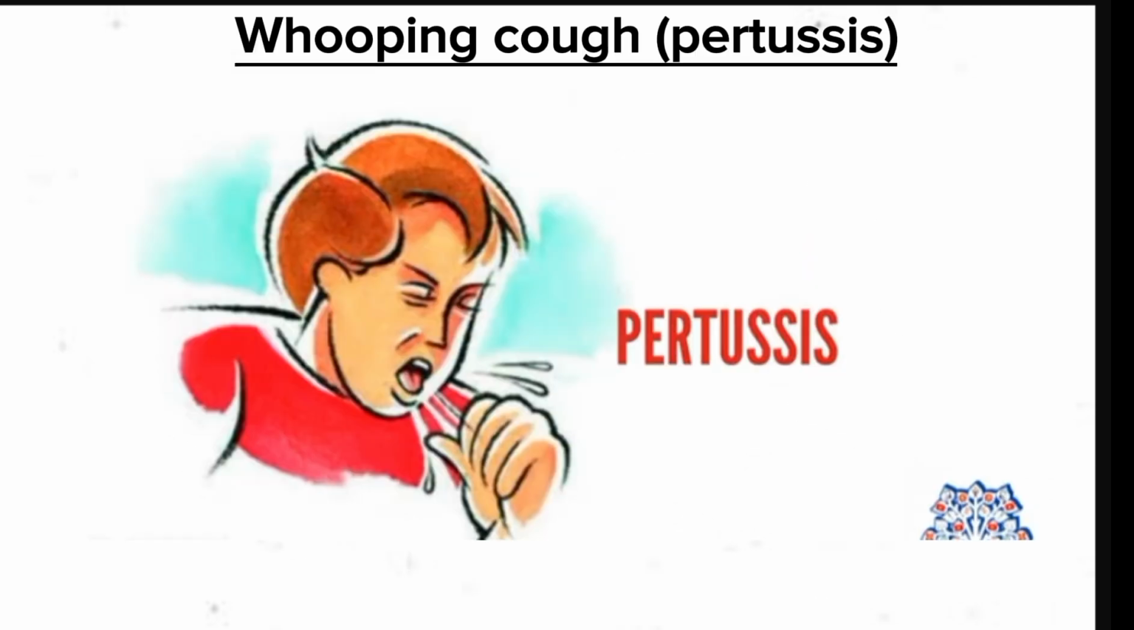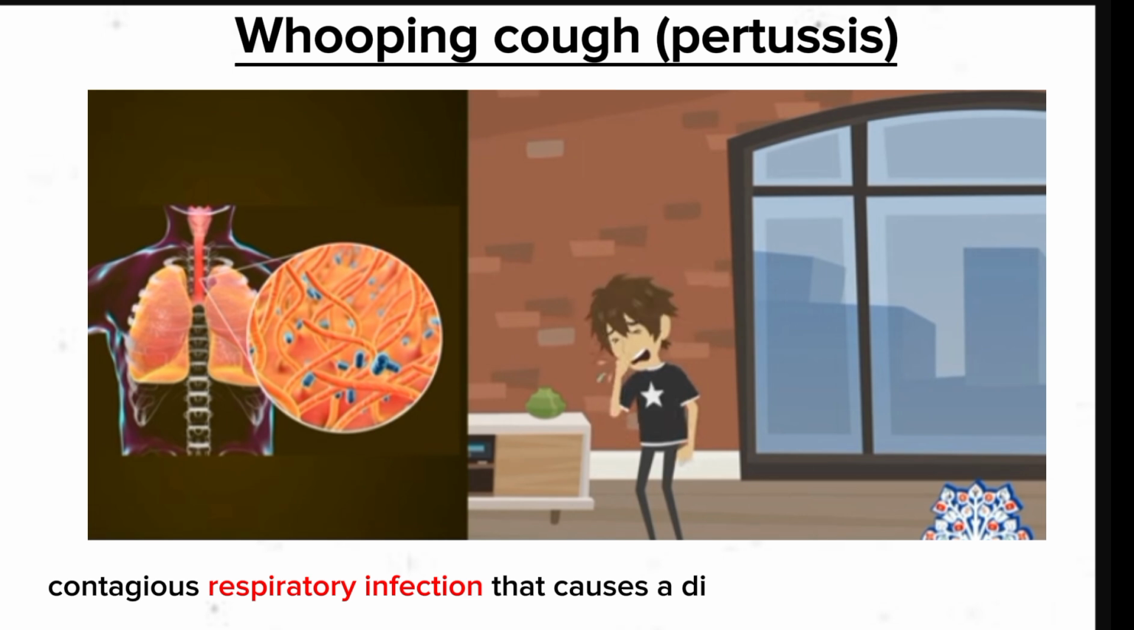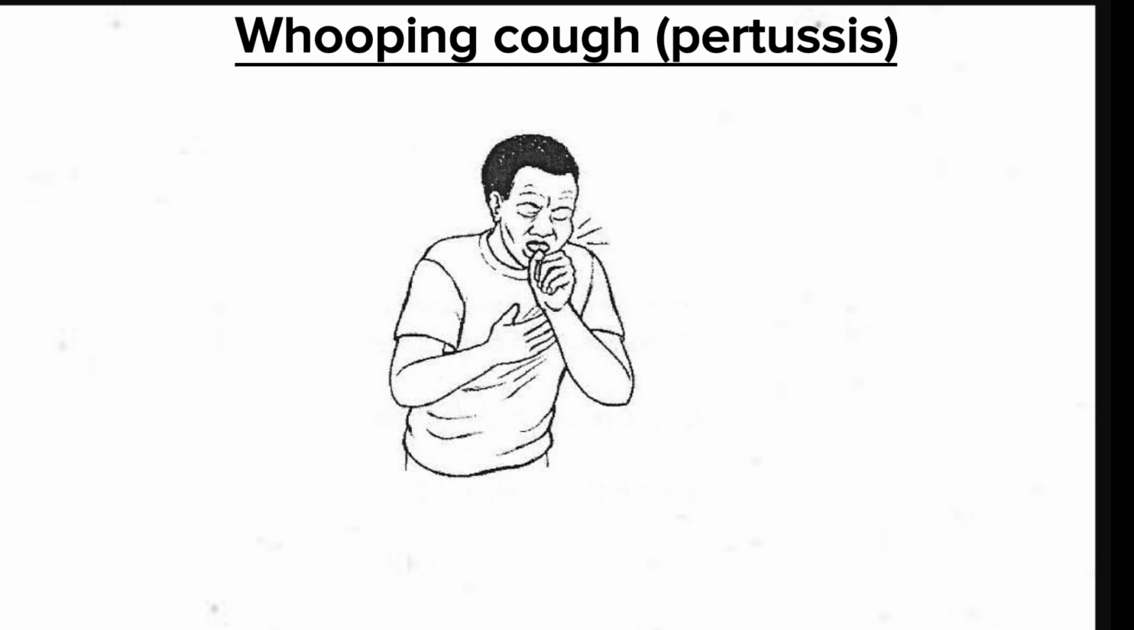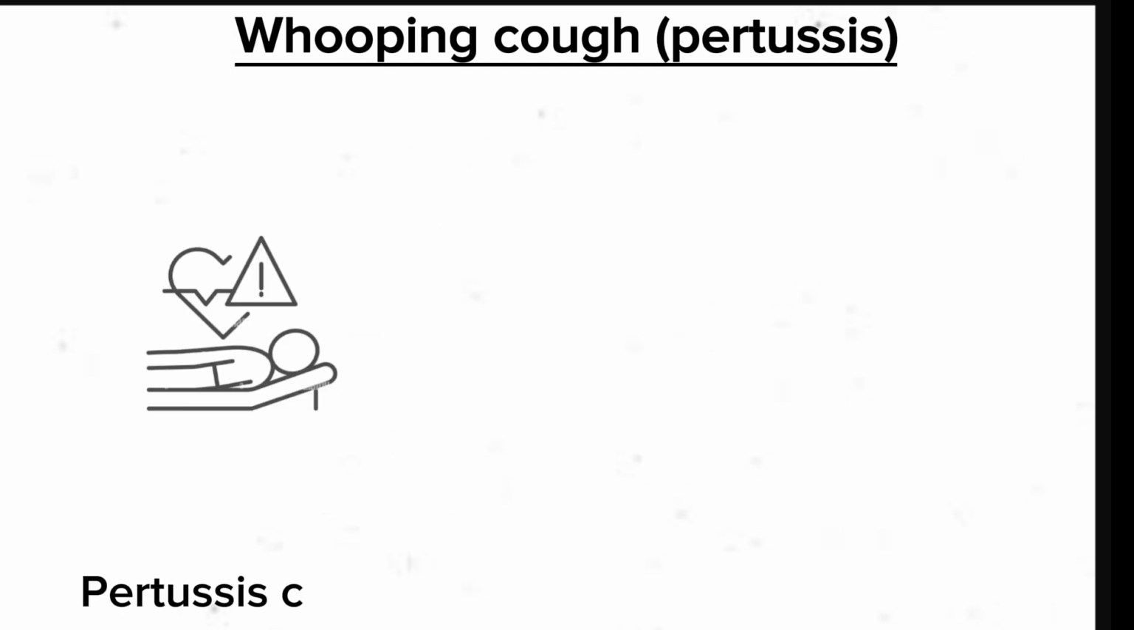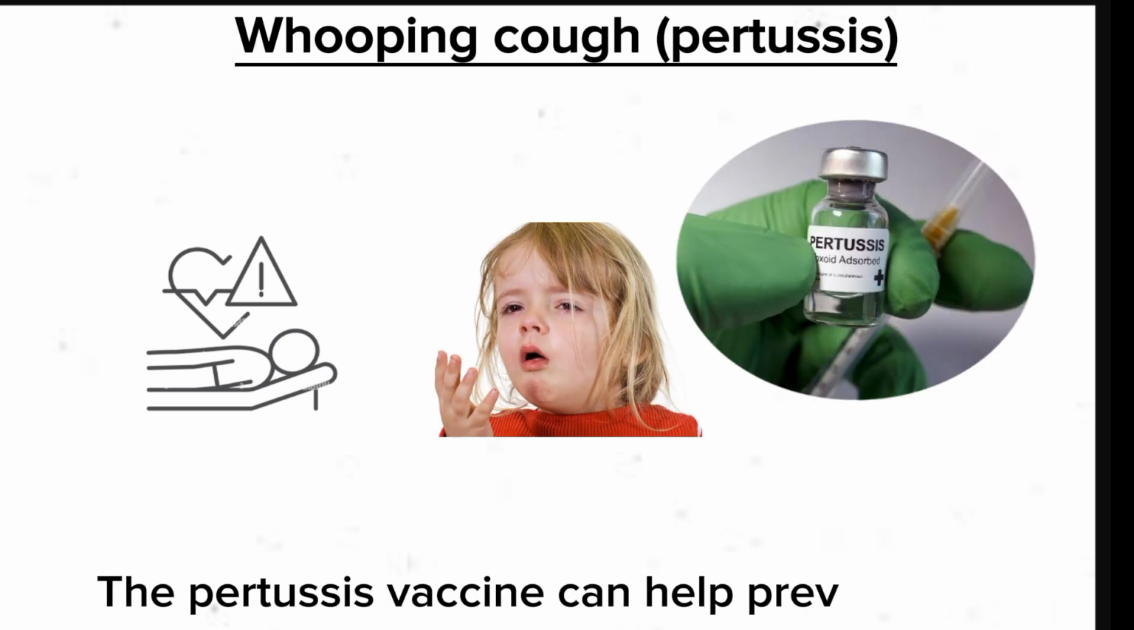Whooping cough, pertussis. Whooping cough, pertussis, is a very contagious respiratory infection that causes a distinctive whooping cough. The condition can cause bouts of repeated, violent coughing that may come and go and last for weeks or months. Pertussis can cause severe, life-threatening illness, especially in babies. The pertussis vaccine can help prevent it.